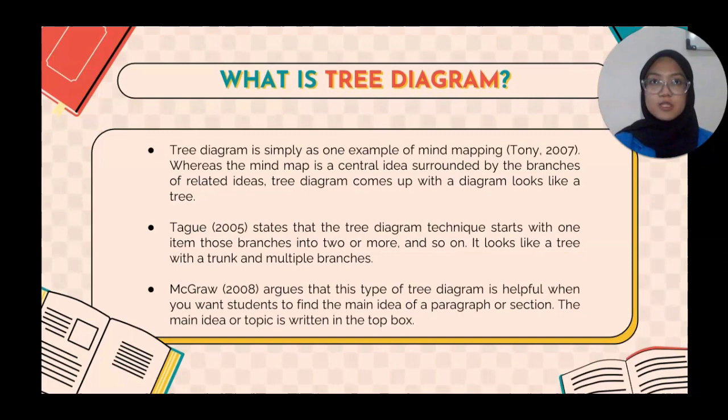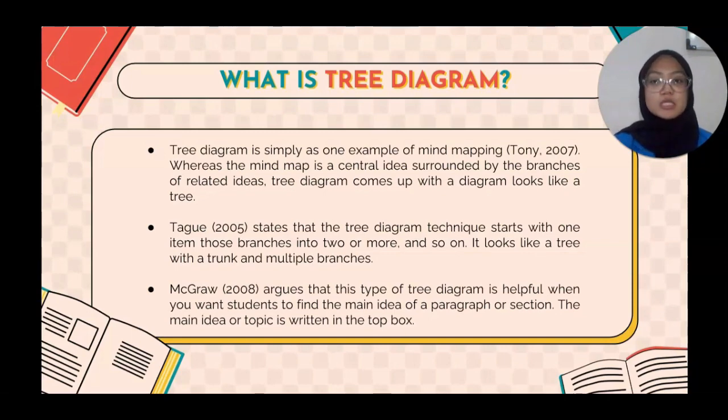It starts with its root as the central key idea, and then it is followed by related ideas and derivatives. Tagu 2005 states that the tree diagram technique starts with one item that branches into two or more, and so on.